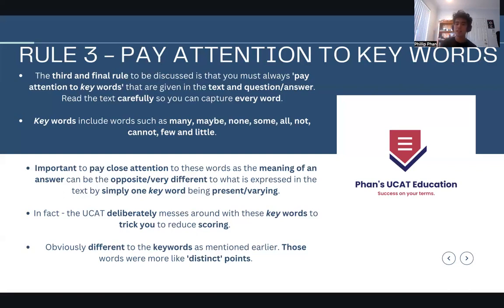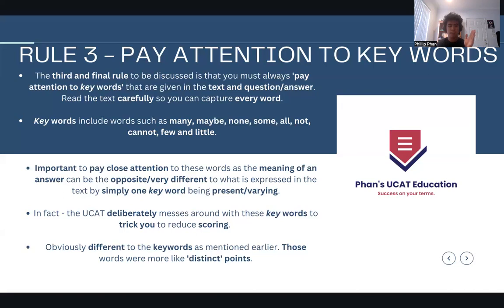And that answer will now be completely wrong, because either it's now opposite to the original meaning or very different. By changing that one key word, you're making the meaning opposite or very different. And obviously, if it's asking you which of the following statements are true, it becomes very wrong, okay? So it's very important to pay attention to these key words.